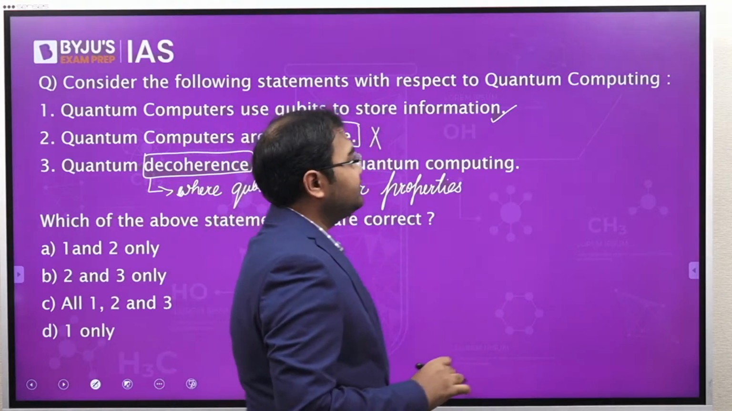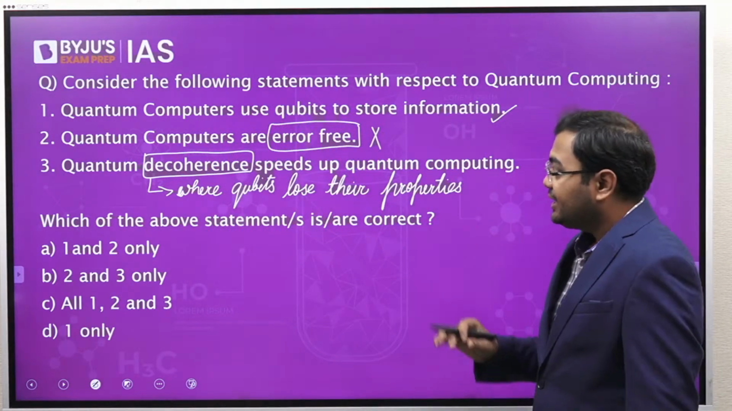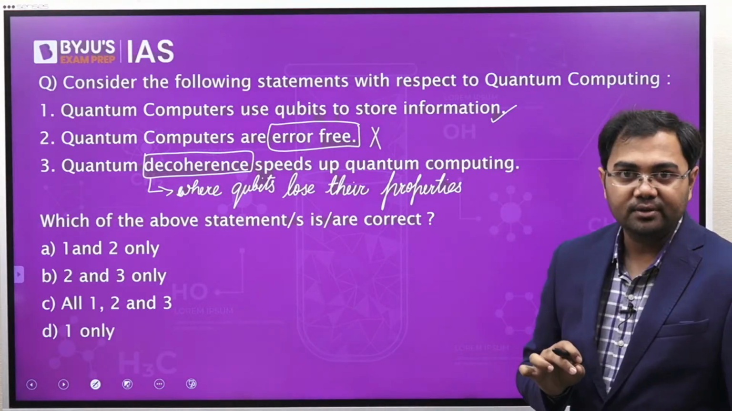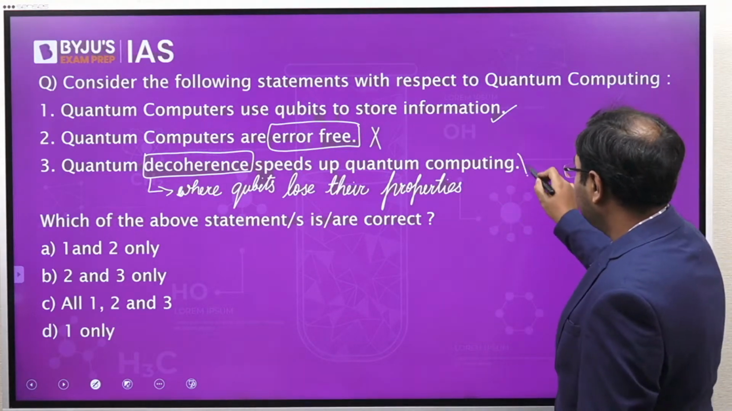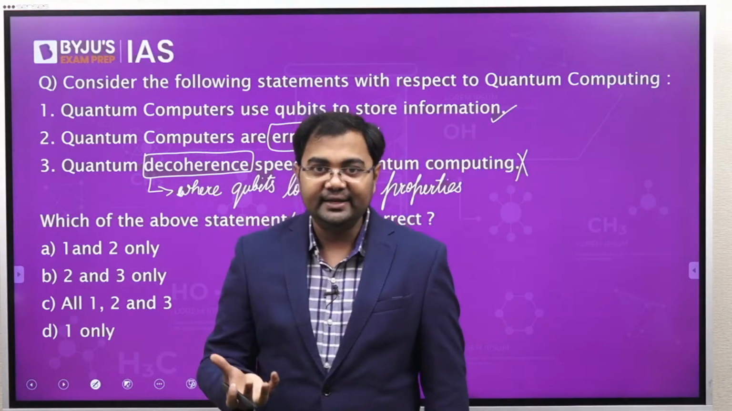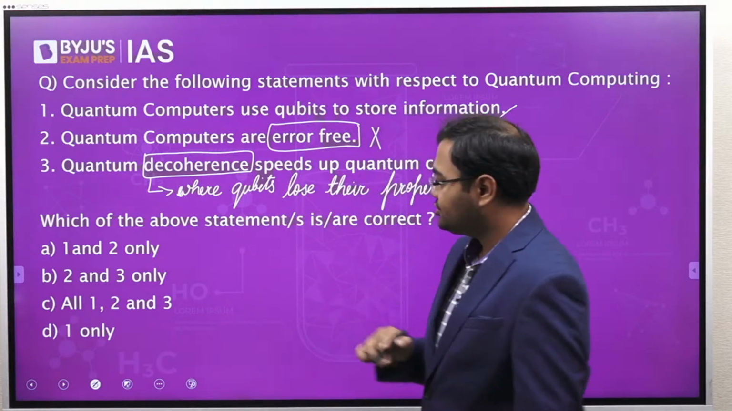So then in that case, it will be called quantum decoherence. Now, can quantum decoherence in such a scenario speed up quantum computing? It cannot. It will definitely lead to a slower speed in quantum computing or an error that we might get in the quantum computer. So that's why this is also wrong.